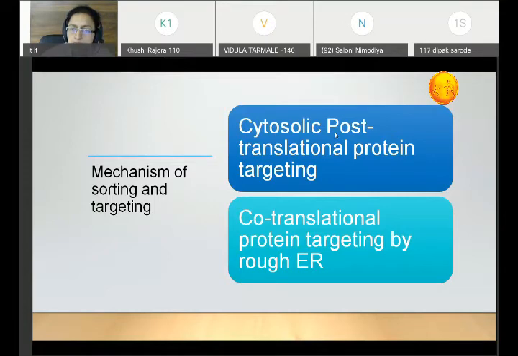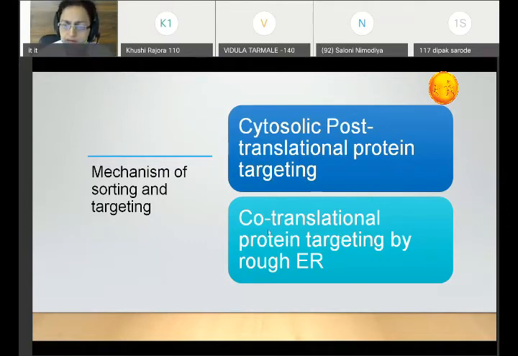One occurs post-translationally, which means these proteins will be targeted after their complete synthesis. Translation is synthesis of proteins; post-translational is after synthesis of protein. Once the protein molecule is completely synthesized, this pathway will target those proteins to the specific site.